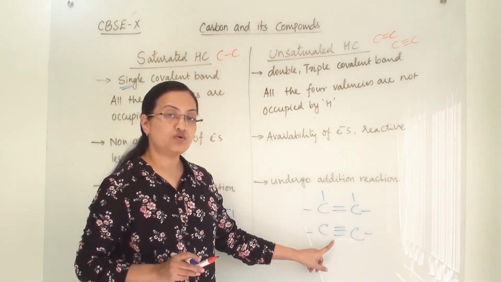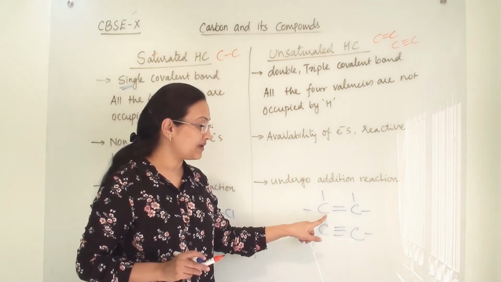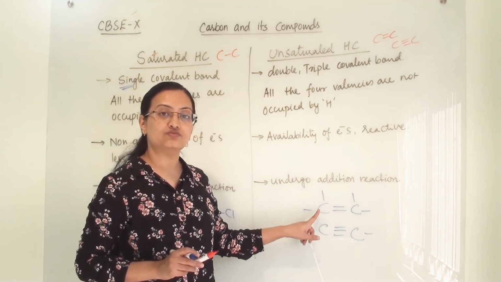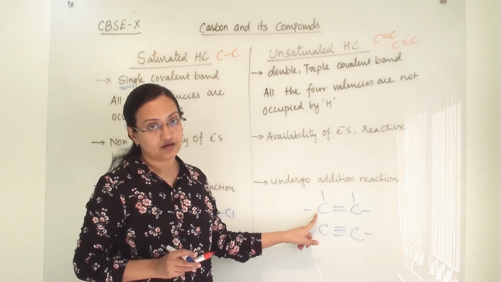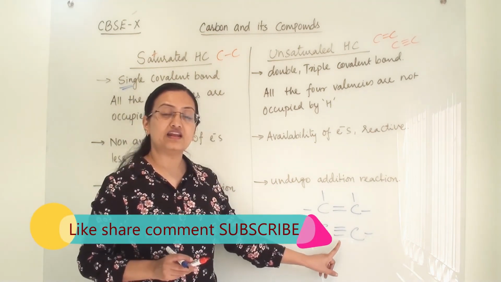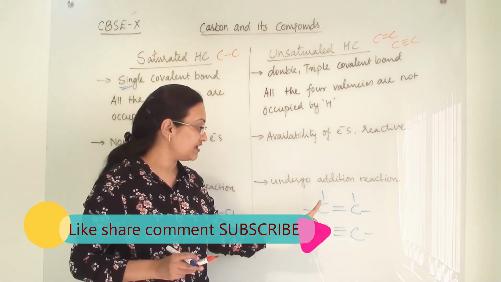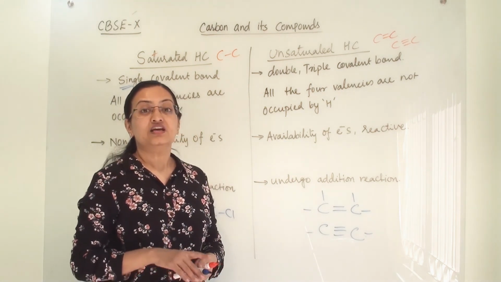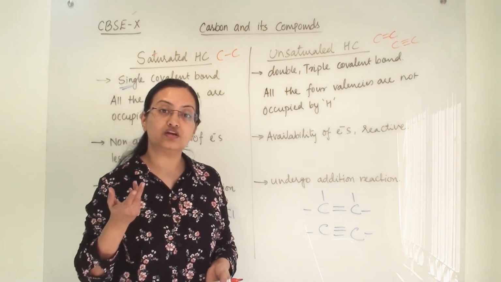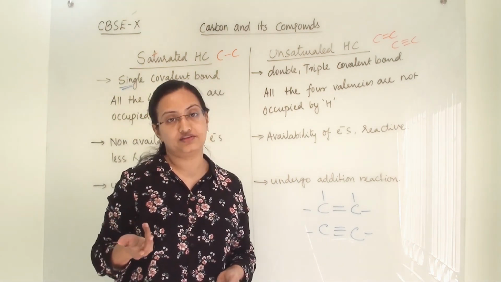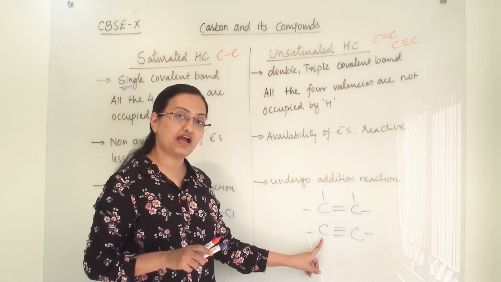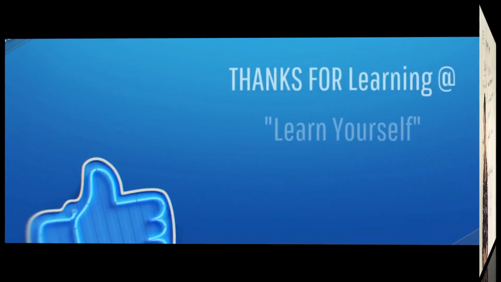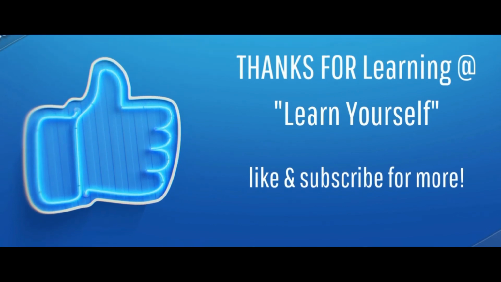Both are reactive, but alkynes are more reactive than double bonded compounds, because here they are lacking more hydrogen, whereas here they are lacking only one hydrogen. As the deficiency is more, the compound becomes more reactive. So in that case, alkynes are more reactive compared to alkenes.